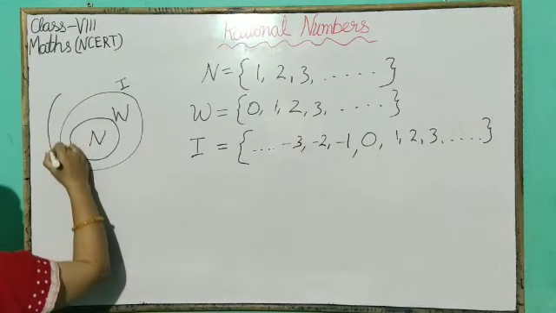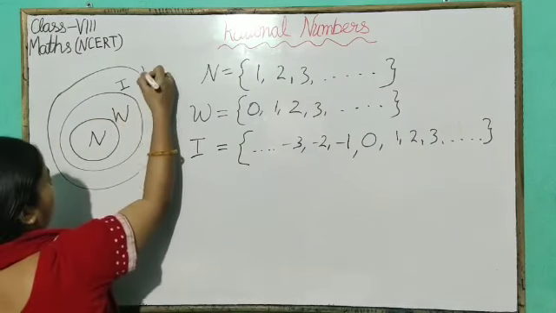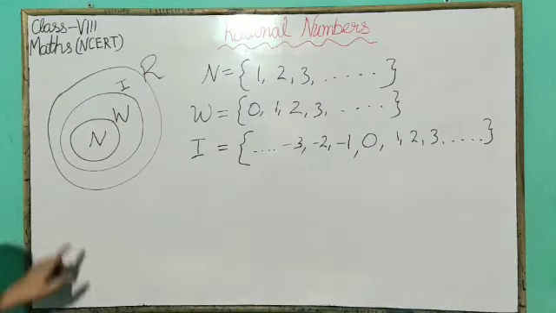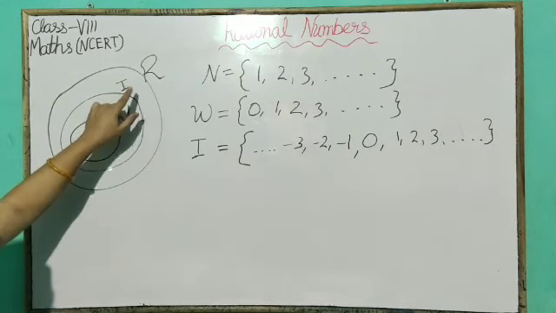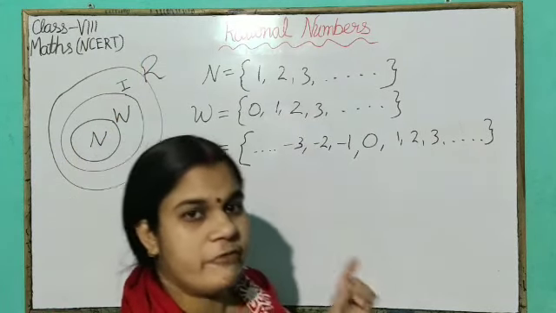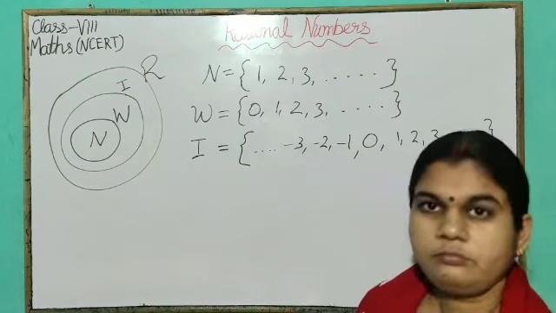And all these natural numbers, whole numbers and integers are rational numbers. Okay, all the natural numbers are rational numbers, all the whole numbers are rational numbers and all the integers are rational numbers. Now we will see the definition of rational number. What is a rational number?